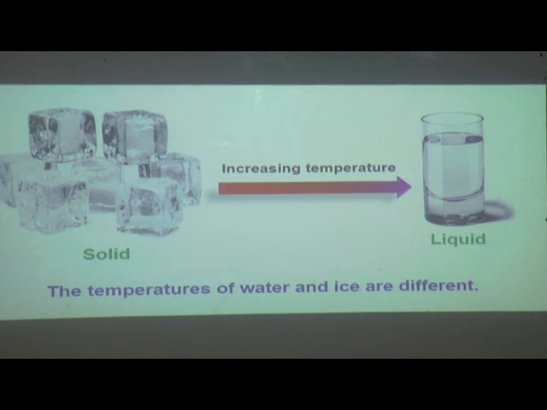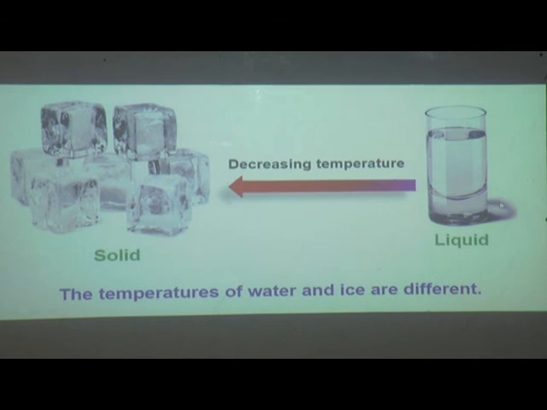You can see here the temperature of water and ice are different. This is solid and this is liquid. When the temperature increases, the solids get converted into liquid, and in the same way when the temperature decreases, the liquid gets converted into solid.